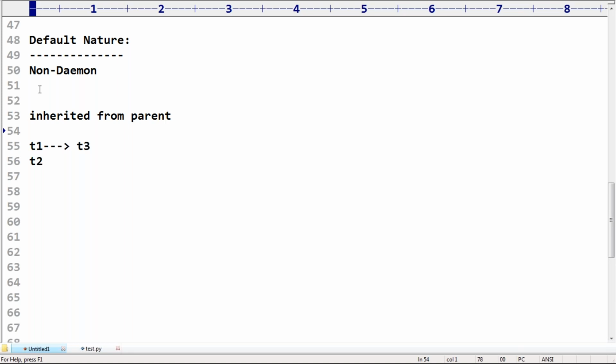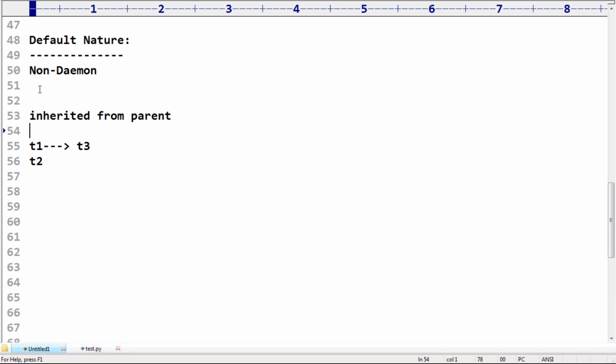Everyone can understand? I will cover this point with an example. Don't worry, just be aware of the default nature. The main thread is always non-daemon. Except the main thread, for all the remaining threads, daemon nature will be inherited from parent to child. If the parent thread is a daemon thread, then the child thread is also daemon. If the parent thread is a non-daemon thread, then the child thread is also non-daemon. Clear?